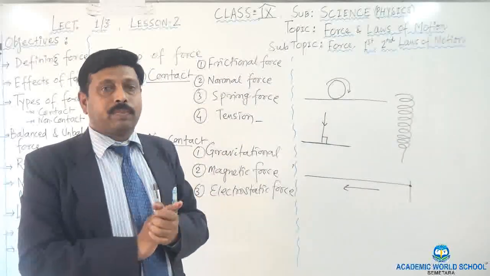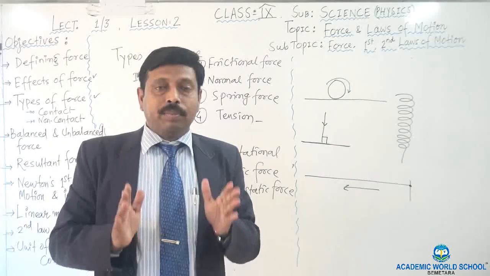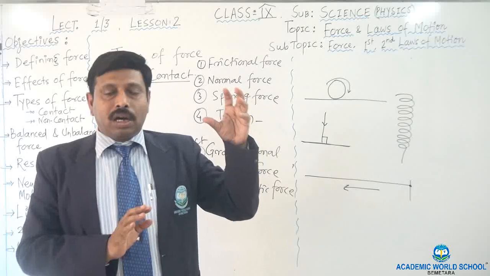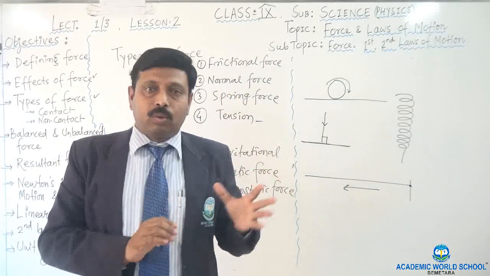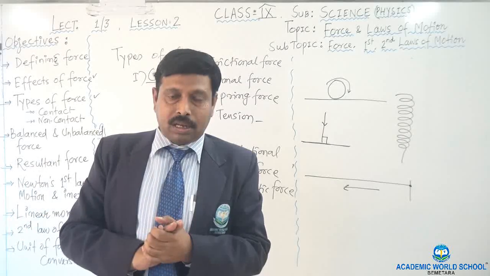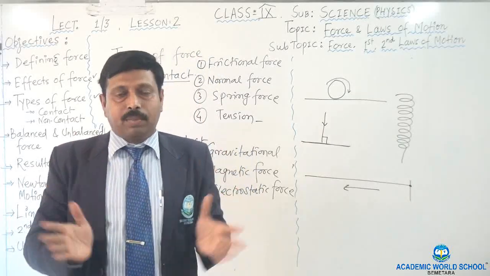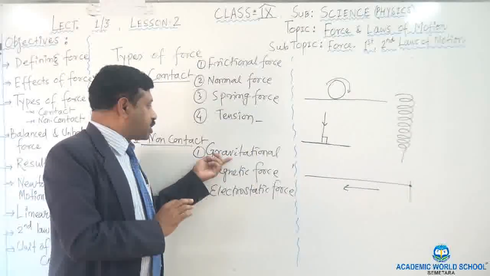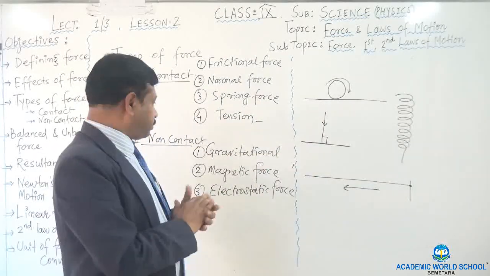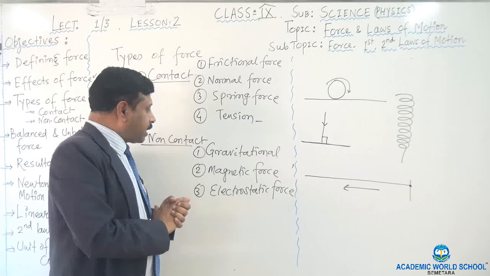Gravitational force comes from gravity, from the mass of the body. Okay, you see that the sun is attracting every planet towards itself. Each and every planet also has its own attraction. This force of attraction in the heavenly bodies is known as gravitational force. You will read about it in your next lesson. Then come to the magnetic force.